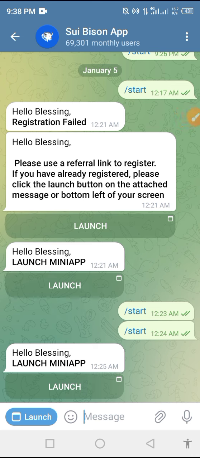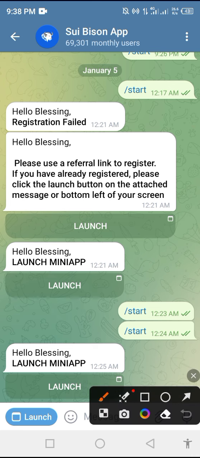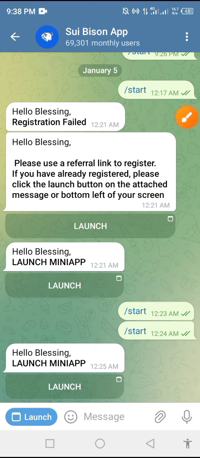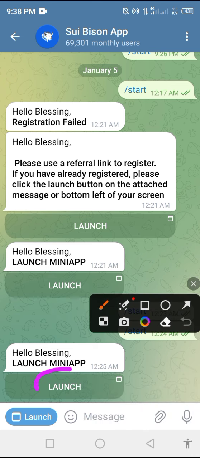If you didn't register with somebody's referral link, Sui Bison will not recognize you. Make sure your registration didn't fail before you start depositing money into your Sui Bison. Because some of you will say, I have deposited money, I initialized stake, but my money has not appeared in my dashboard. This is the reason. If you didn't use somebody's referral link, Sui Bison will not recognize you. Once we are done, we are going to launch the app.